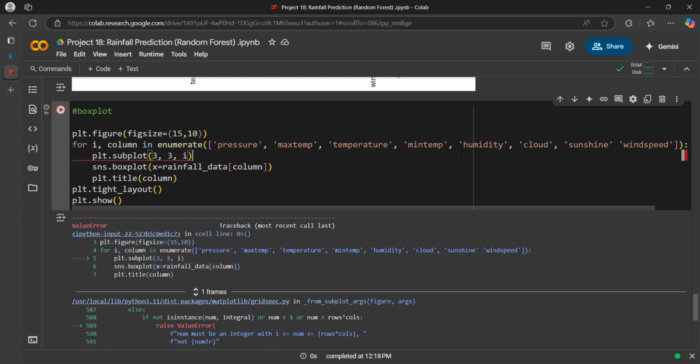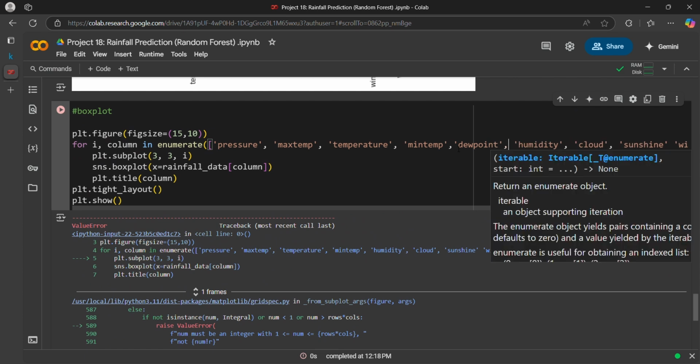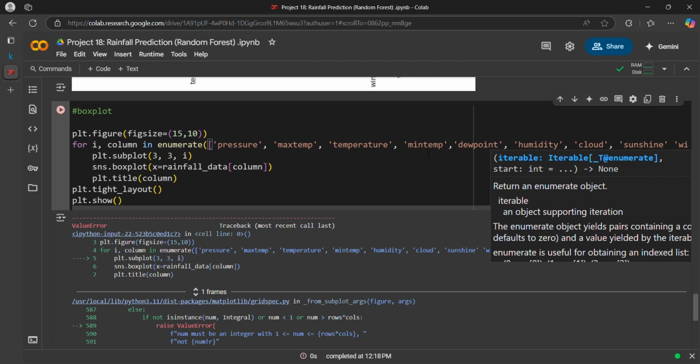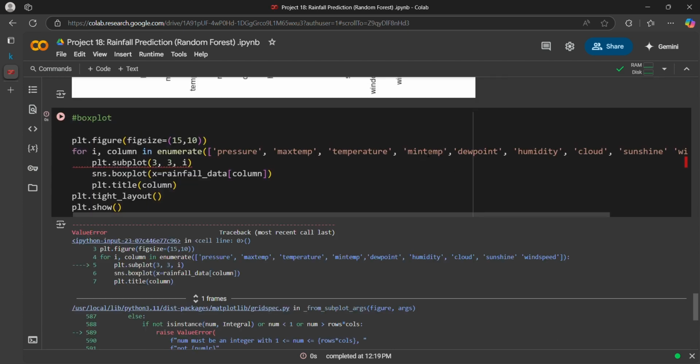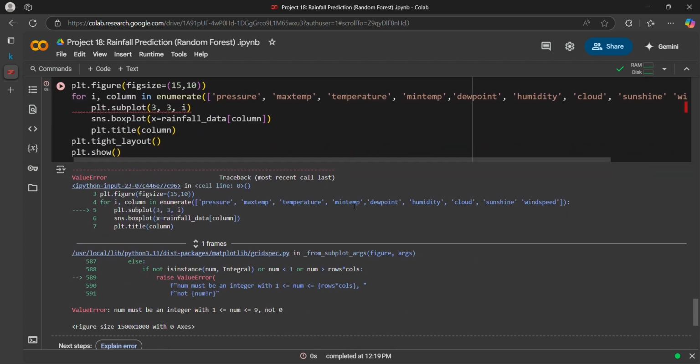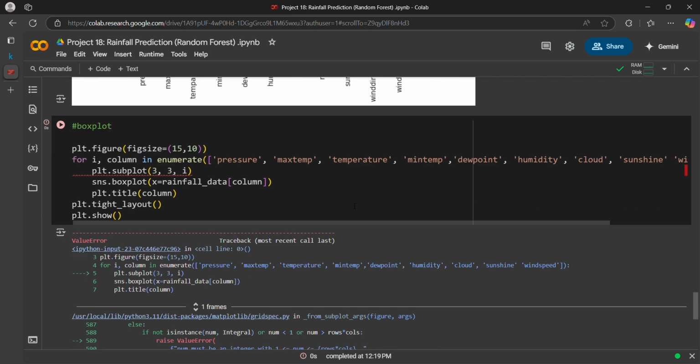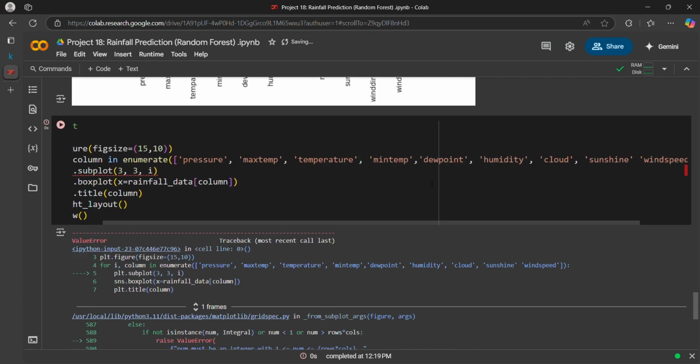We also need to include dew point, humidity, then we have cloud, then sunshine. It should run now, or not. How many columns are there? There would be 11 columns now. 1, 2, 3, 4, 5, 6, 7, 8, 9.